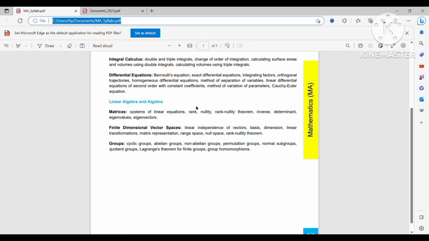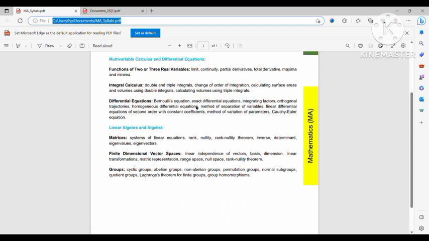So real analysis and linear algebra are the two important parts. If you read these two topics very well and solve problems from them very well, then I think you can easily get good marks from these two topics. And if you score well in these two topics, then you will definitely score well in the other sections also.